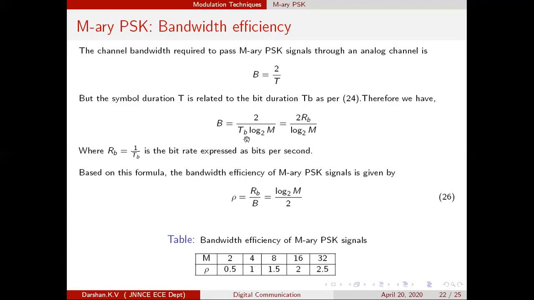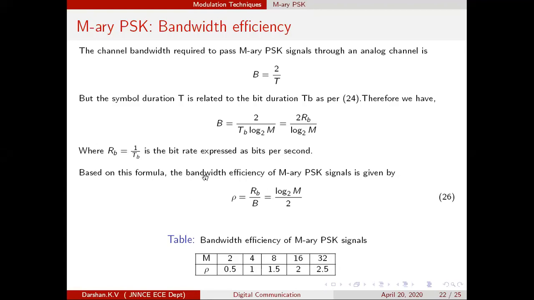So 1 by TB is expressed as RB. RB is nothing but the bit rate. Bit rate means bits per second. Now, this is the formula for the channel bandwidth expressed in terms of bit rate.